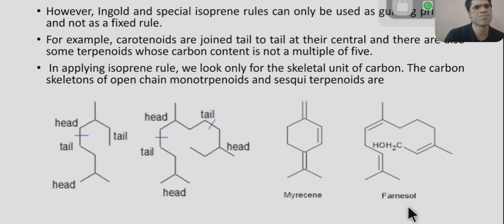And similarly farnesol, this is a sesquiterpenoid. Here CH2OH is there, but we do not consider all these things, we only consider the skeletal structure, and we see that in this case three isoprene units are present and they are connected in a head to tail fashion. So this is a head and this is a tail, and this is the tail of another isoprene unit, and this is the head, and once again this is the tail and this is the head of the third isoprene unit.